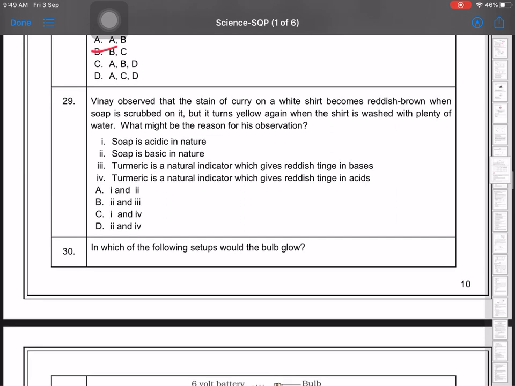Vinay observed that the stain of curry on a white shirt becomes reddish brown when scrubbed. When we say reddish brown, it will be turmeric and a base. For question 29, option B, parts 2 and 3.